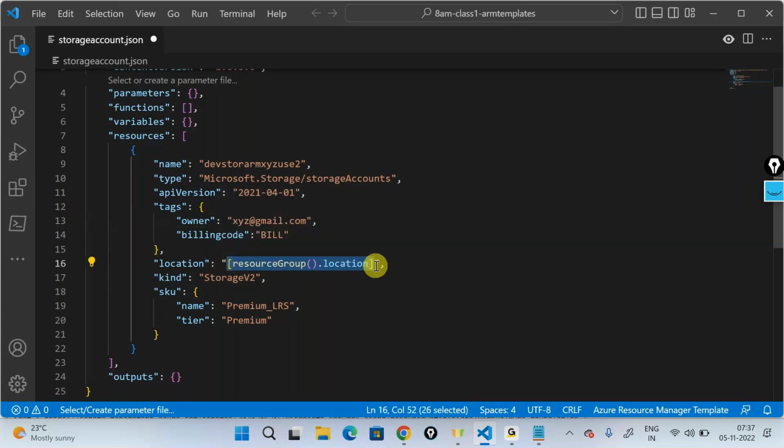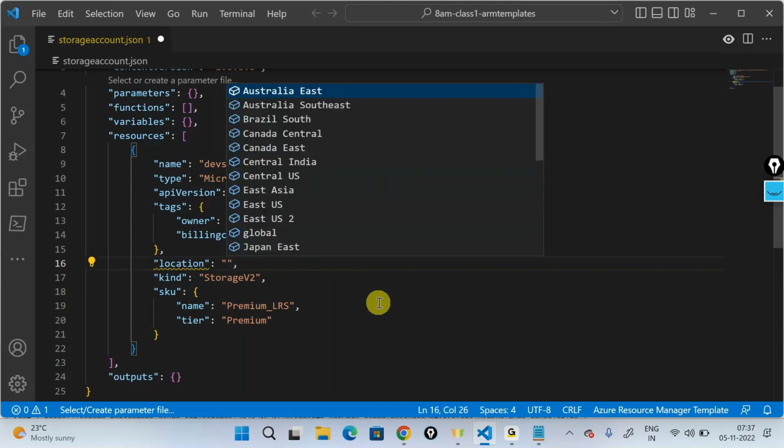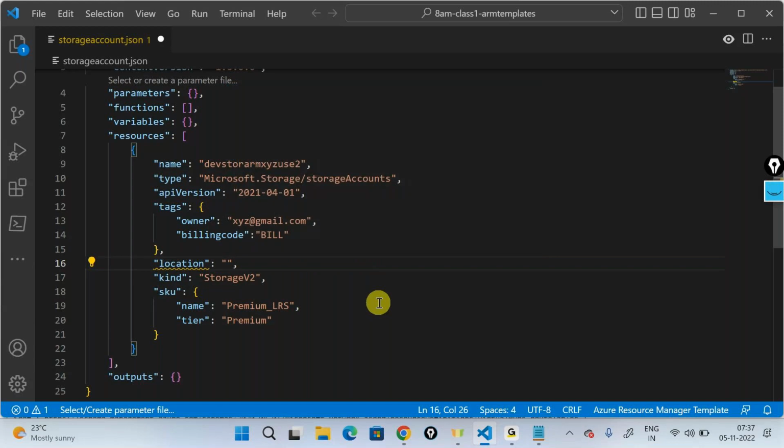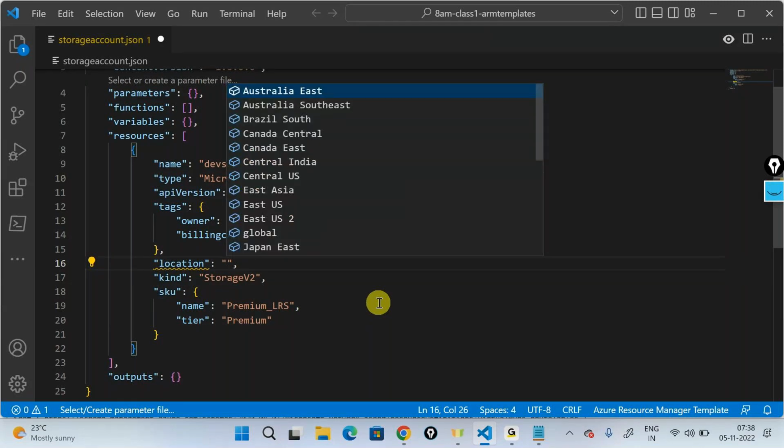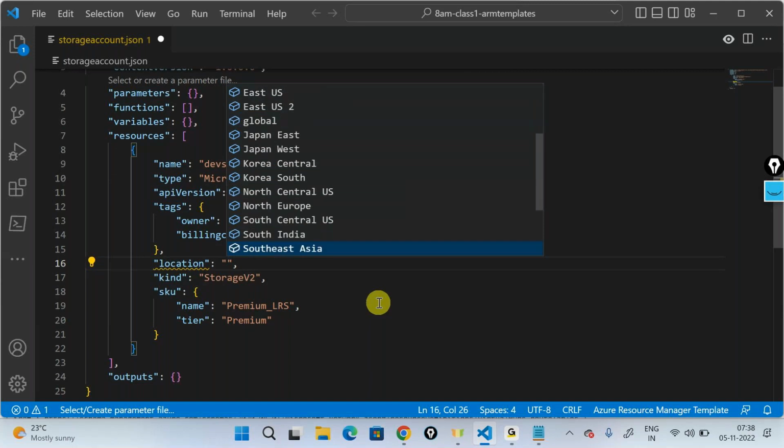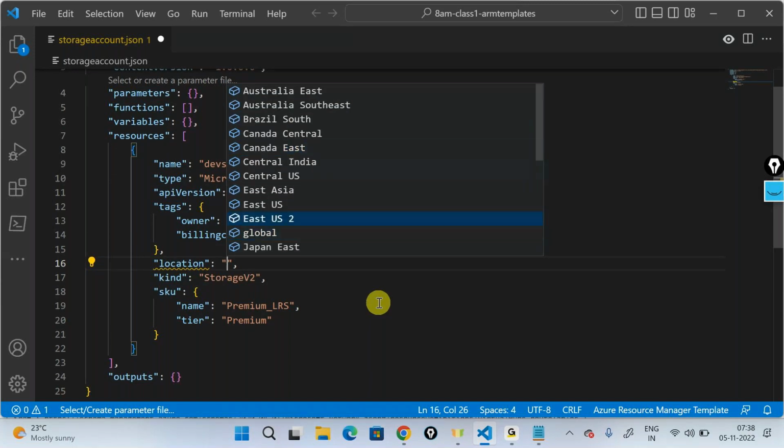I'll address this one at a later point in time, telling what a template function in an ARM template is. I'll delete this out. And what I am doing right now is pressing Control plus Space on my keyboard. This is going to load all the available locations that you have. In my case, I want East US 2.